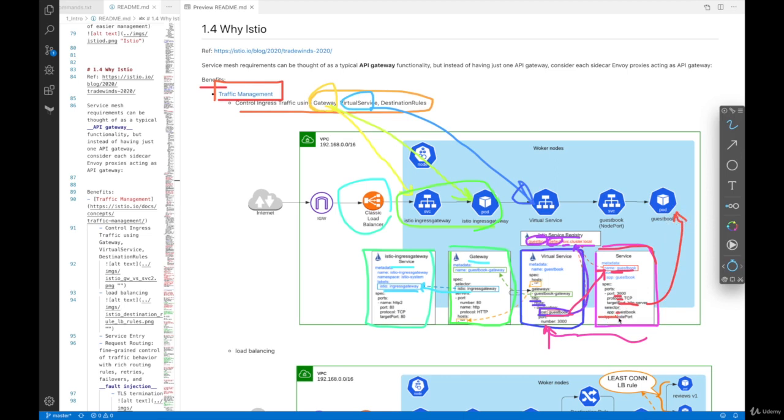A small difference though between an ingress controller implementation and Istio is that when you're using an ingress controller, the backend service type should be node port. It cannot be cluster IP type. Whereas in Istio, a virtual service can refer to a service even if the service is of type cluster IP.